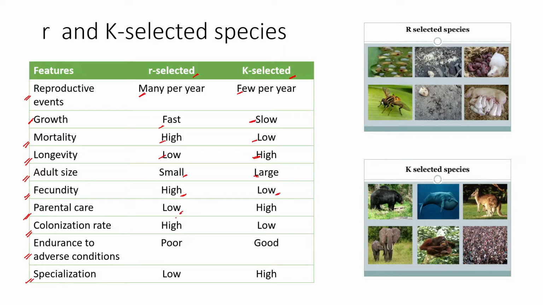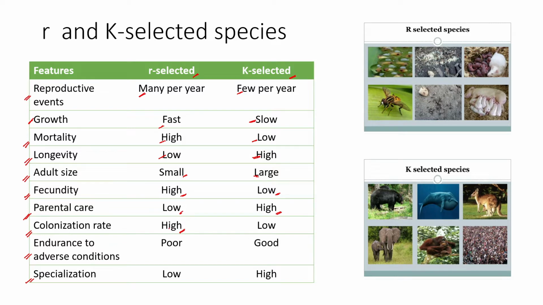Parental care is low because multiple individuals are produced, and because the parental care is low, the mortality is also high. Okay, whereas in case of K selected species, the parental care is high because a low number of individuals are produced, so there is high parental care. And R selected species have higher chances of colonizing and competing because they have higher mortality, they produce in such a shorter time, so they have a higher rate of colonization.